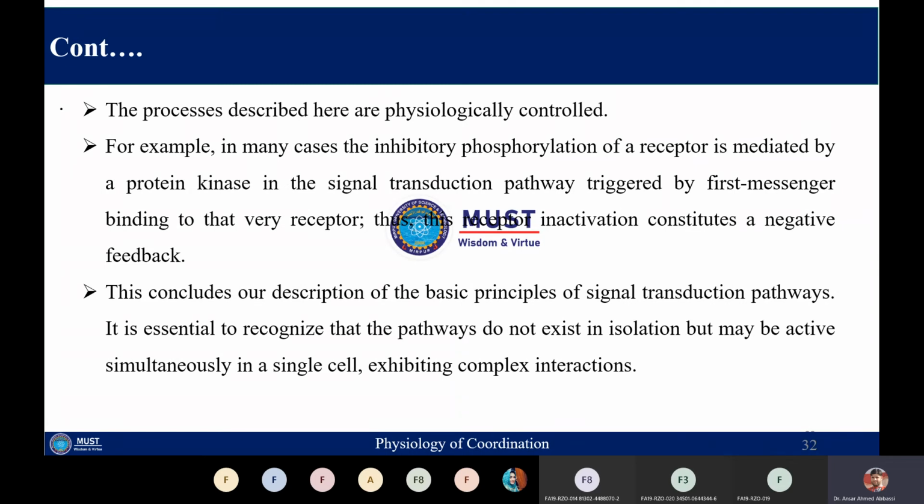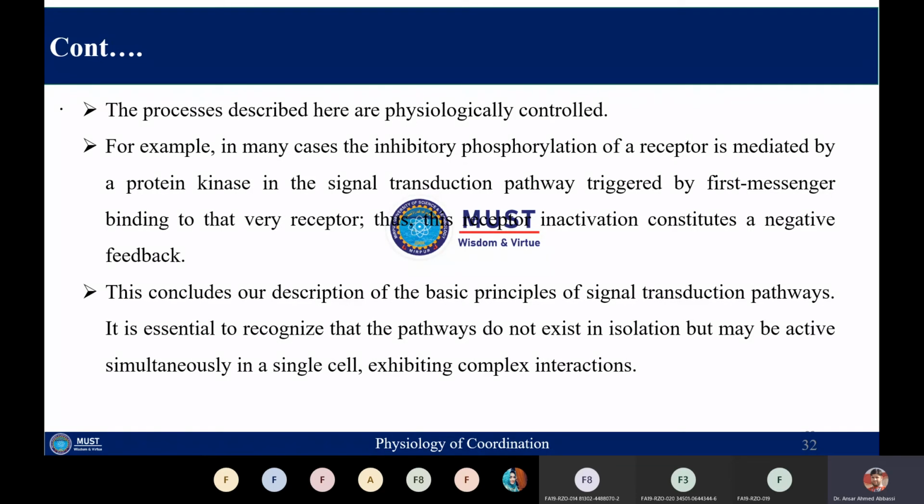The inhibitory phosphorylation of the receptor is mediated by a protein kinase in the signal transduction pathway, and that is triggered by the first messenger binding to that receptor. So receptor inactivation is basically a negative feedback.